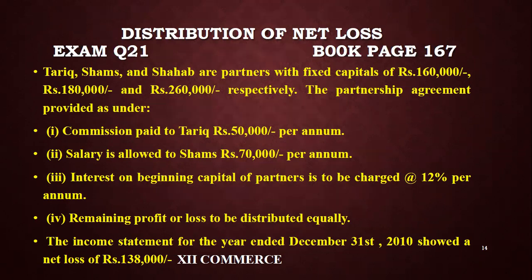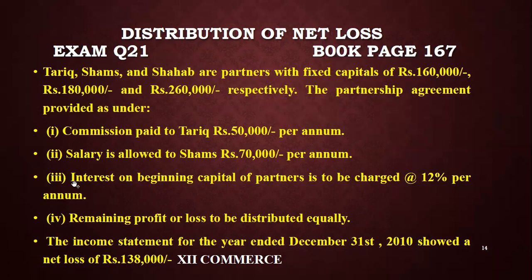Salary is allowed to Shams 70,000 per annum. It means no need to apply a month; it is yearly. PA is per annum, and salaries and commissions are given. So numbers 1, 2 and 3 are your adjustments, and numbers 4 and 5 are your conditions.